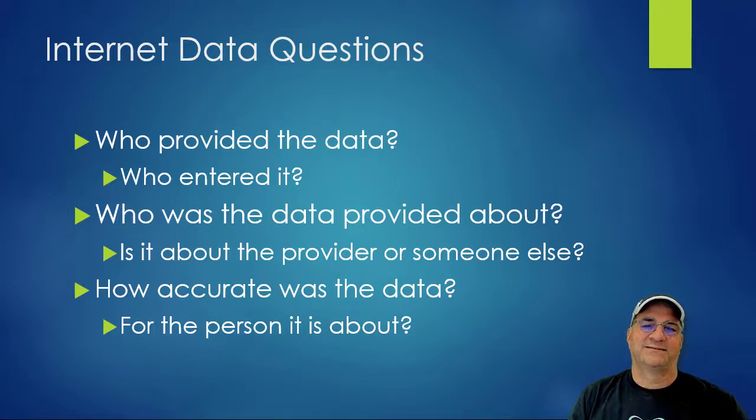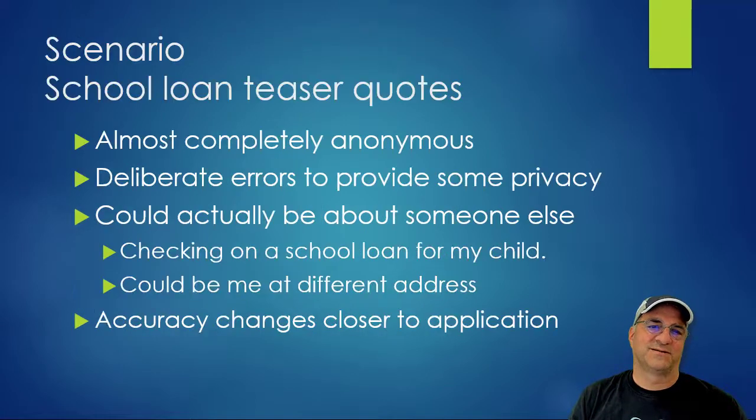And then how accurate is the data? For the person the data is about, how accurate is it? And in some cases, that's going to be fake, right? I could do a school loan and give my house down the street so that I don't get any email from the school loan company, right? So when you look at this data, it seems ridiculous, but those are really the most important questions. Who provided it? Who is it about? How accurate is the data? And in some cases, I think, what's their intent?